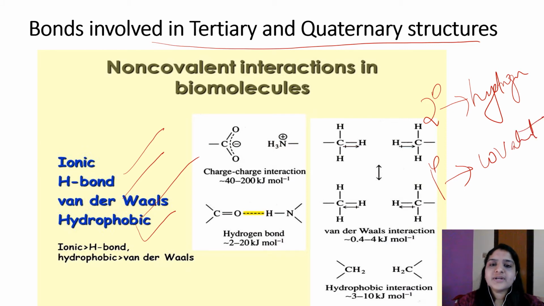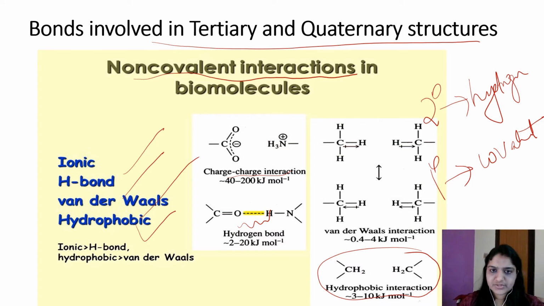So these are the various bonds involved: the hydrophobic interaction, the hydrogen bond, the ionic bond, which is the charge-to-charge interaction, and the van der Waals interaction. These are the weak forces involved.